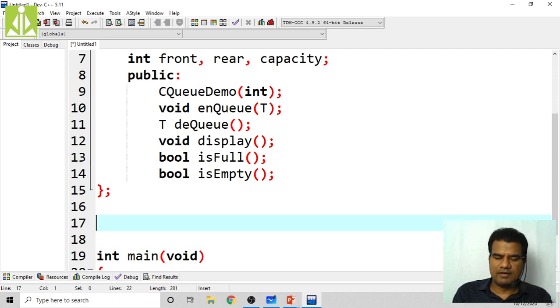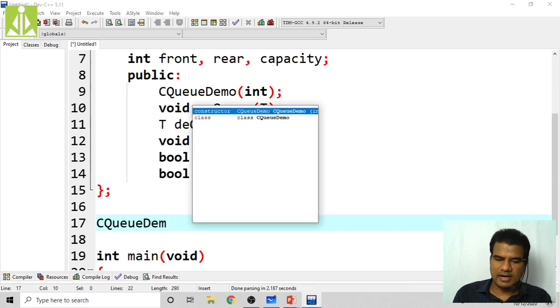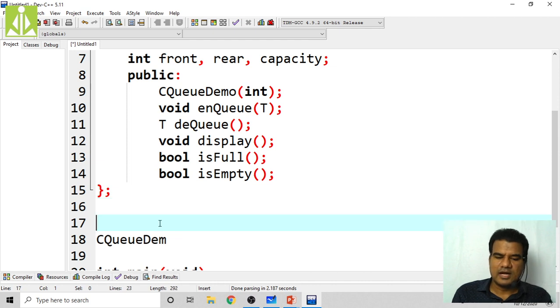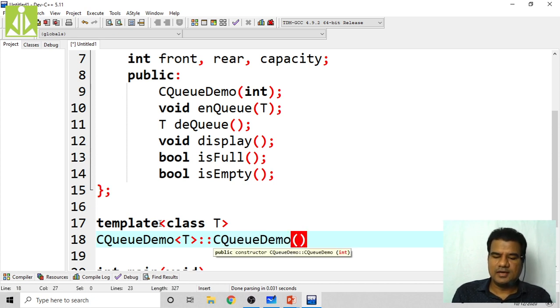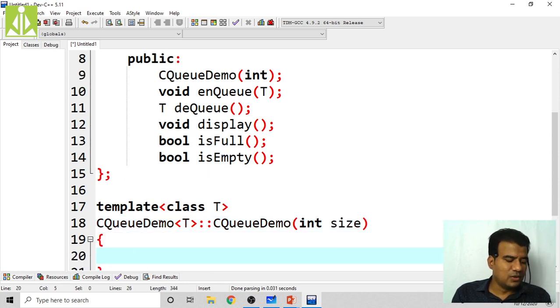So before that, I will write that CQ demo constructor first. CQ demo, my class name. Then it has to be template, right? It has to be template, as we are doing the template definitions now. So template class T, and here also demo. In it you put T, then scope resolution CQ demo of T. Okay, here you put integer size.